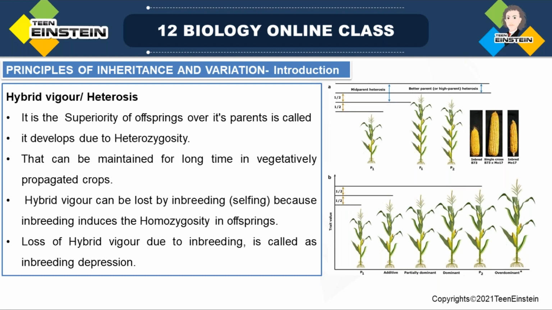So selfing will reduce that vigor over generations. So to maintain that, what we should do in each generation, we should cross for a new crop. If it is in the case of a crop, we should cross in every generation to maintain that desired trait at that level. Okay.